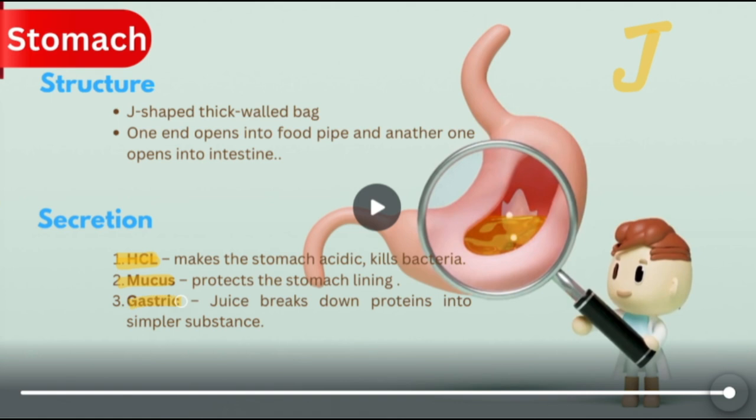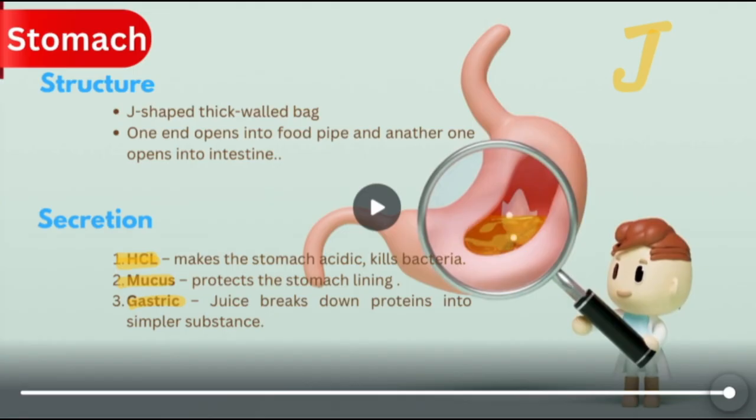And then the gastric juice. Within the gastric juice there are lots of enzymes that I have already talked about. These enzymes act on the proteins present in our food. They break down the proteins into simpler substances or peptones. So inside the stomach, the digestion of proteins starts, and inside our mouth the digestion of carbohydrates starts. So you have to remember these two things.